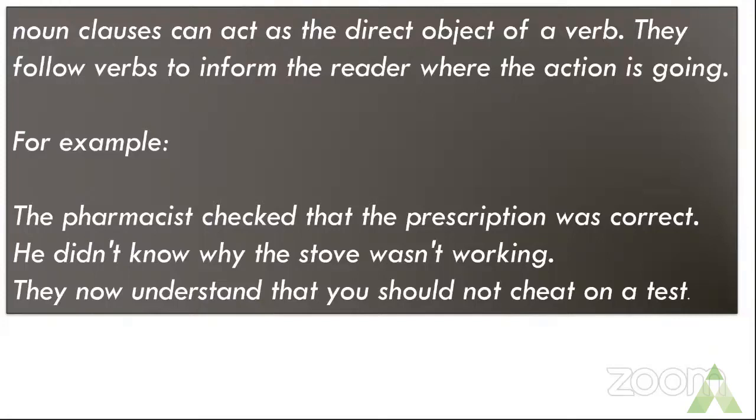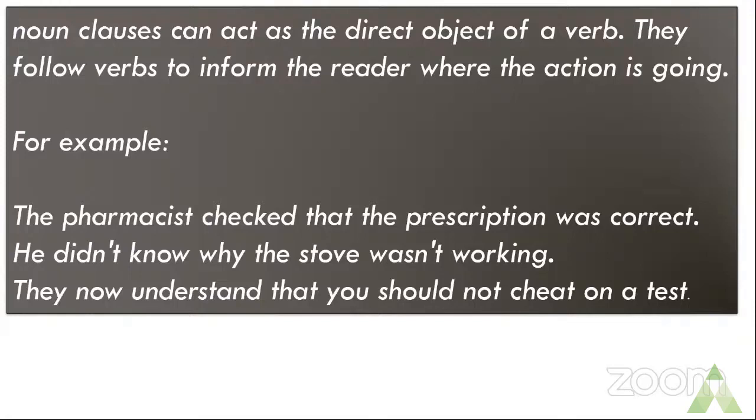For example, the pharmacist checked that the prescription was correct. So what is the noun clause here, children? That the prescription was correct. Here the noun clause is the direct object of the verb checked.